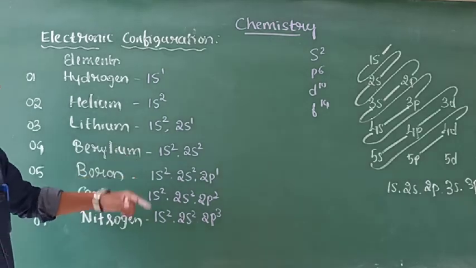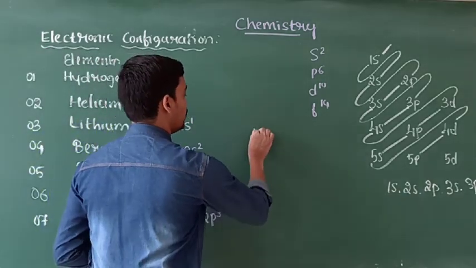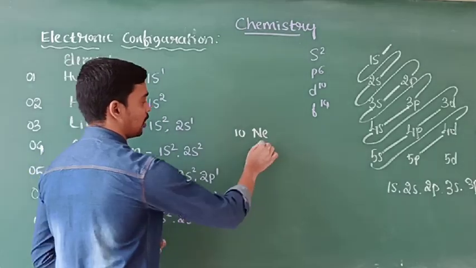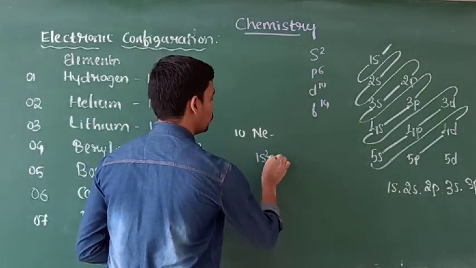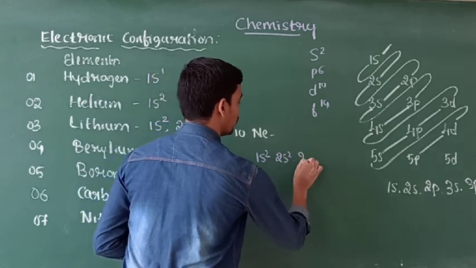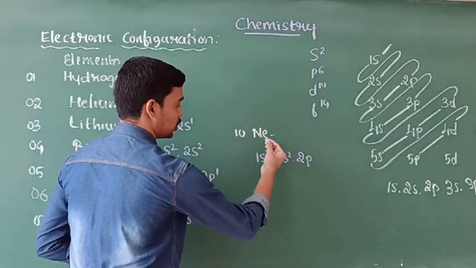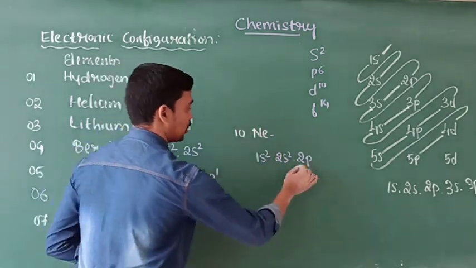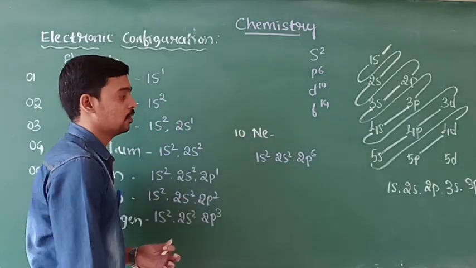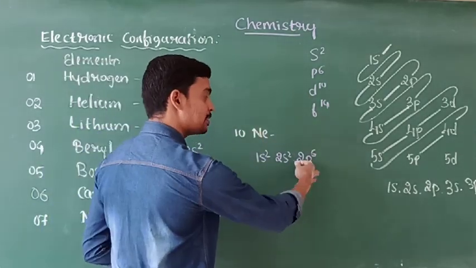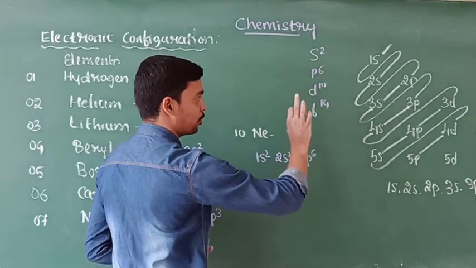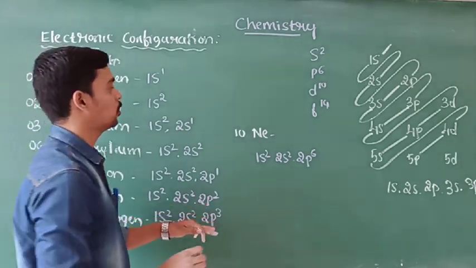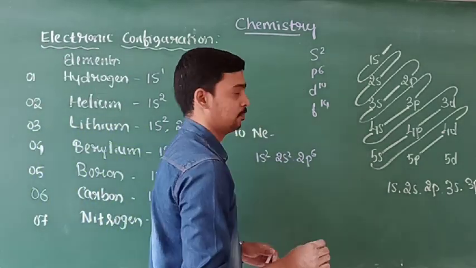Okay, similarly, that is neon. Neon is 10. Here 10 electrons are present. Then what is the electronic configuration of neon? It becomes 1s2, 2s2, 2p. Here s capacity is 2. Here also s capacity is 2. That is 4. Then the remaining 6 electrons enter into the p. There is no 2p7, only 2p6. Maximum capacity of p is 6. Maximum capacity of s is 2. Okay, like this, write the electronic configuration up to calcium, 20.